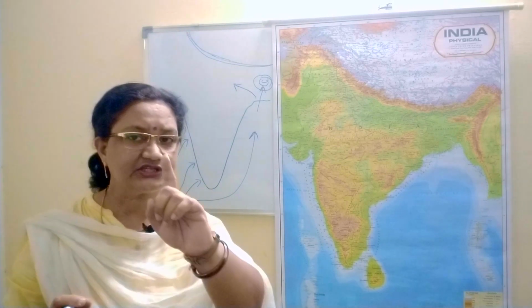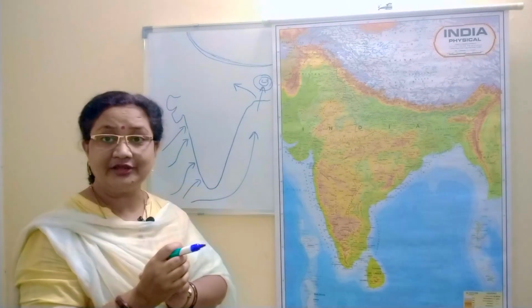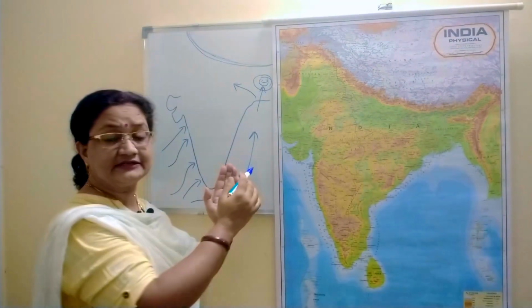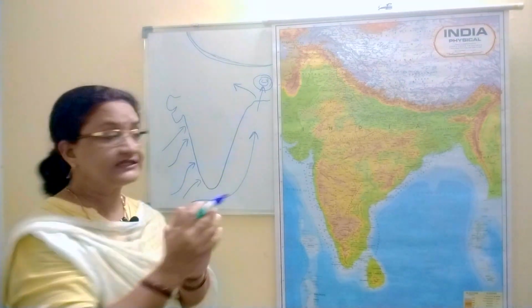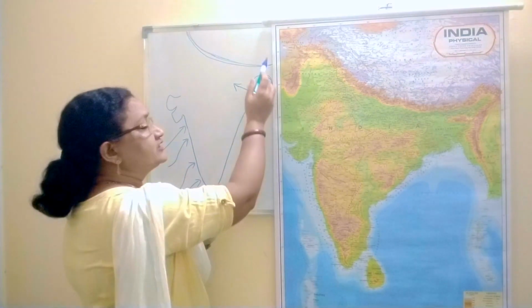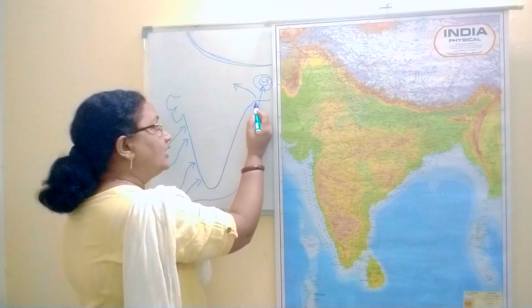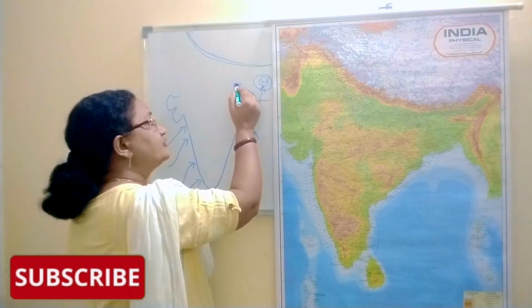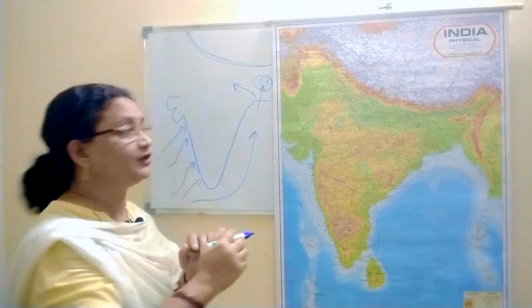This is just one part of it. Now let's talk about the other part of the Bay of Bengal branch of southwest monsoon. This is just one part which goes towards the northeastern hills. Now what about the other part? The other part actually moves towards the west. Why does it move towards the west? Let me tell you.